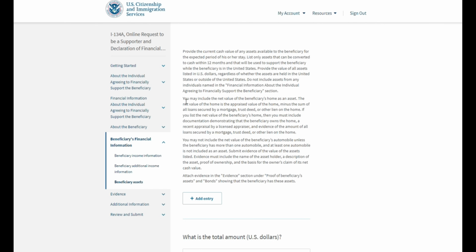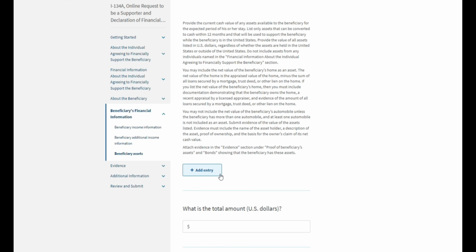In addition to that, you will also have to provide the appraised value of these assets. So that is something to consider before you type in anything and everything here. However, if the beneficiary still has access to a bank account and can use those funds, then obviously we can add them here.